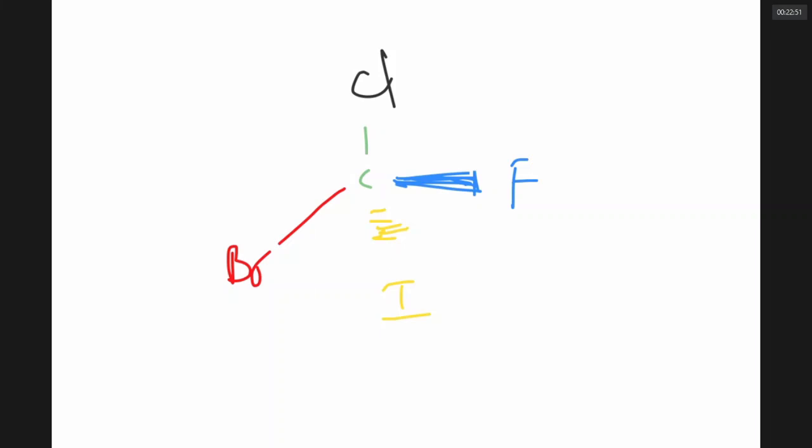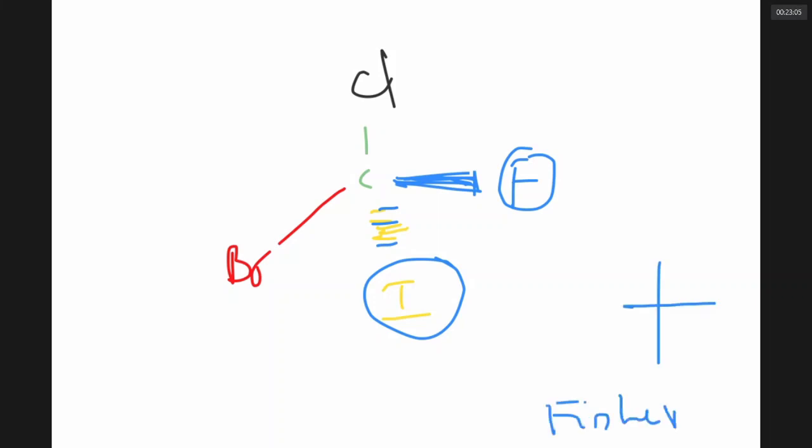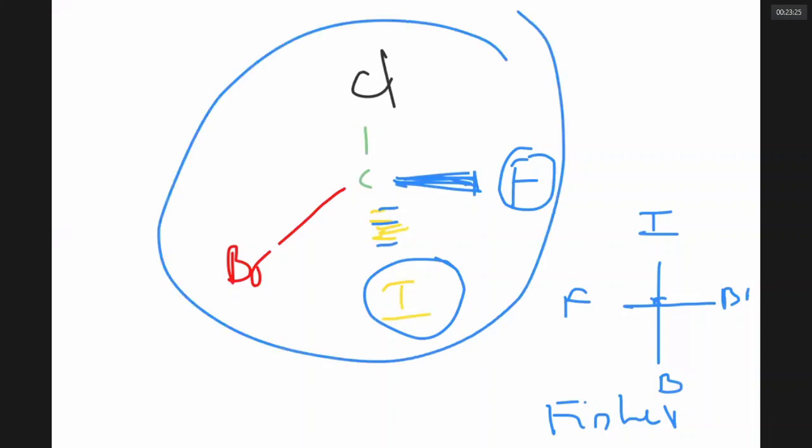Writing like this every time is difficult. They are writing a broken line and solid wedge. Unless I draw like this, you will not know that it is 3D. Now, how to do it? This is where Fischer got an idea. Let us write like a cross. Whatever you write vertically is going away from you, and whatever you write horizontally is coming towards you. This is a shortcut way. Drawing the wedge-dash every time is difficult, but this is easy.